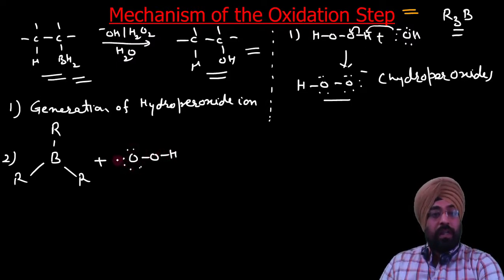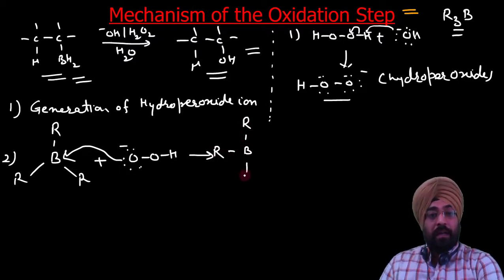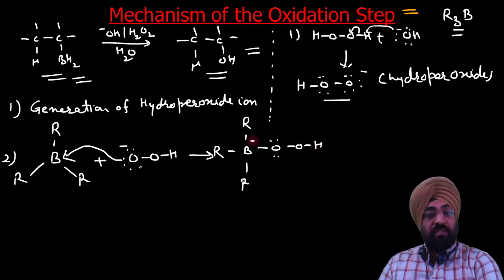They attack this boron because it is electrophilic, and these have electrons, so they are nucleophiles. So we get B R R R O O H, with the negative charge here.